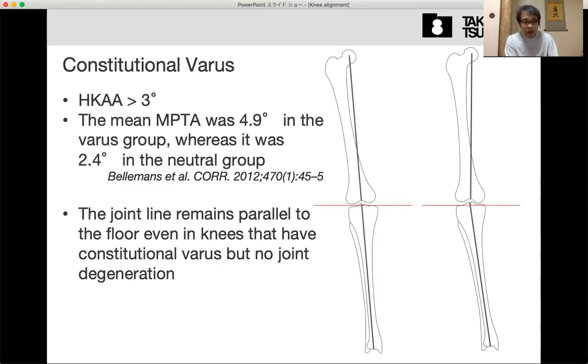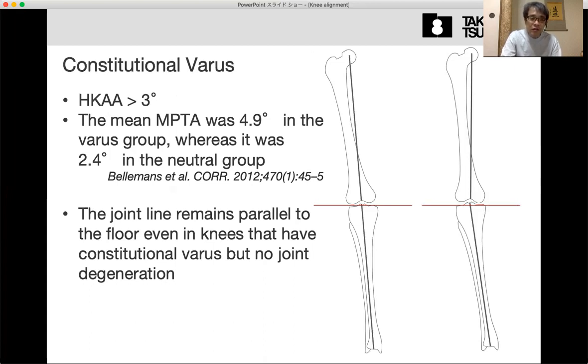So the joint line remains parallel to the floor, even in knees that have constitutional varus but no joint degeneration. But after joint degeneration, this joint line orientation can become slightly varus because of the more laterally slanted tibial axis. So anyway, we should remember that if the HKA is more than 3 degrees, we call it constitutional varus.